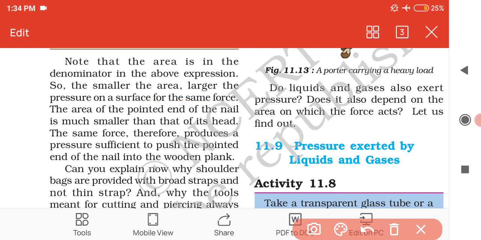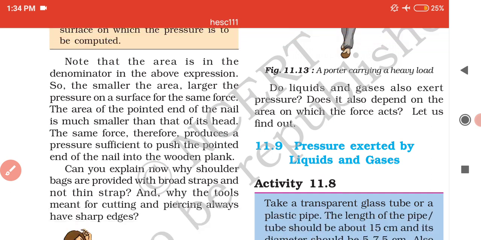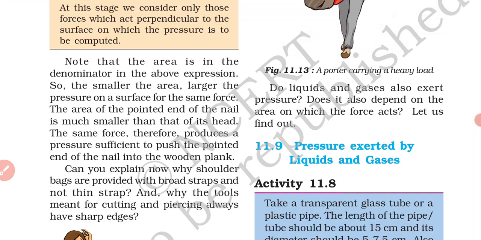So the area of the pointed end of the nail is much smaller than that of its head. So the same force therefore produces a pressure sufficient to push the pointed end of the nail into the wooden plank. That means it is easier to push the nail with a pointed end. Why? Because it has lesser area compared to the head of the nail.